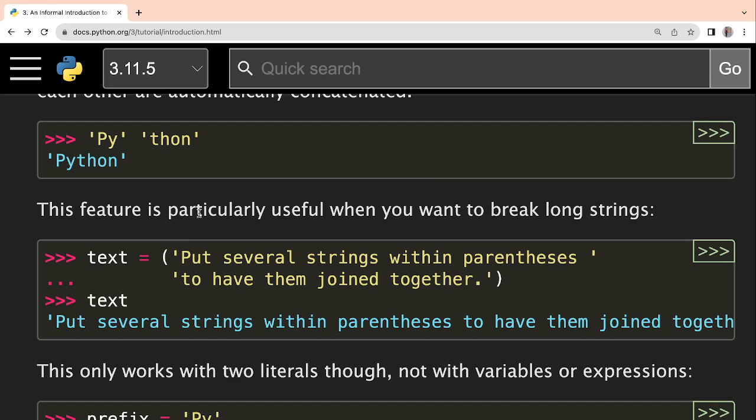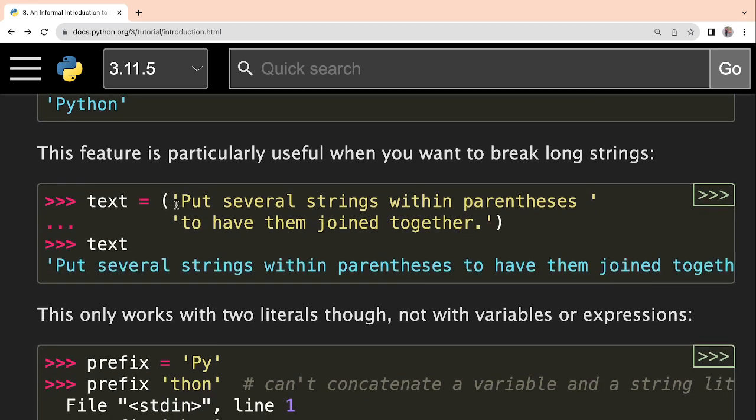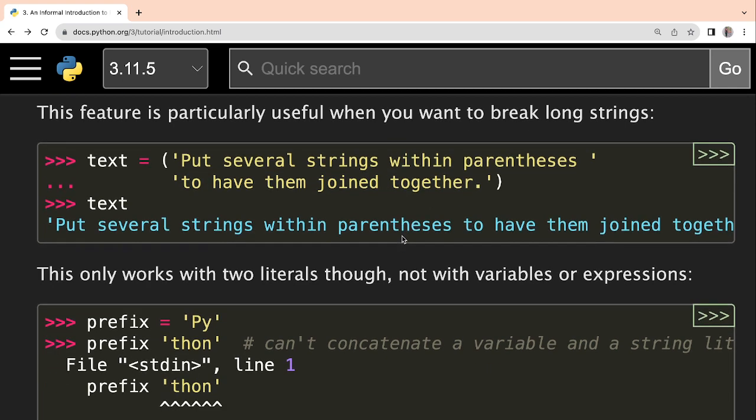Okay, now this feature is particularly useful when you want to break long strings. So let us say a very long string is there like this, right? Put several strings within parentheses. Okay, after that if you keep on writing in this line only, then the line will become very big. So in that case what you can do, you can come to the next line by closing it, and immediately, without any symbol, without any sign, you can start with the next quotation and write the next sentence. Okay, so they will automatically get joined, and the final output will be this. That means the text variable will contain the entire string.